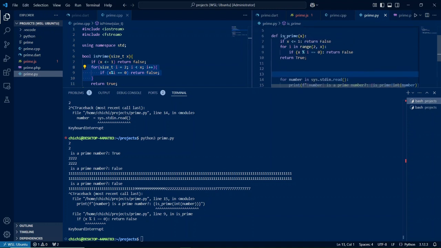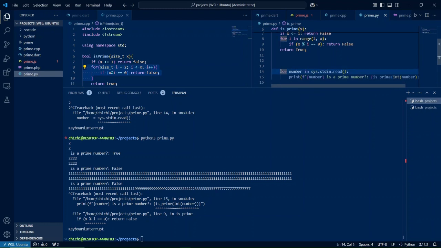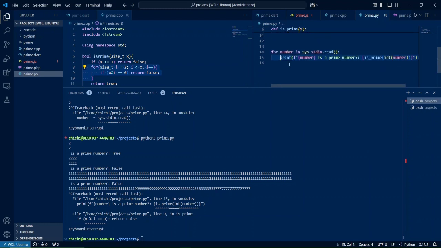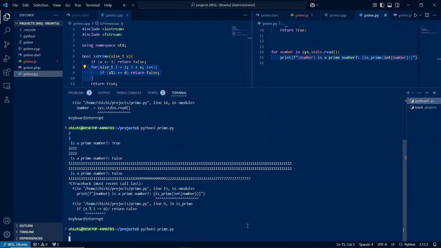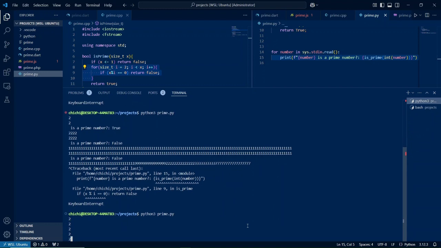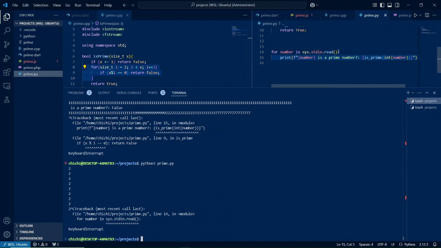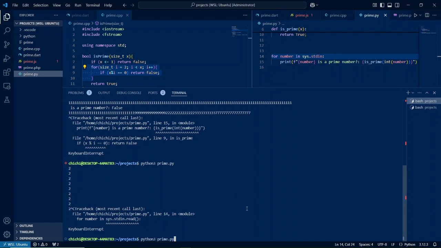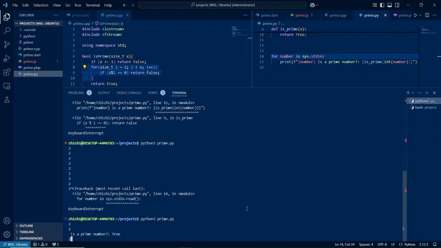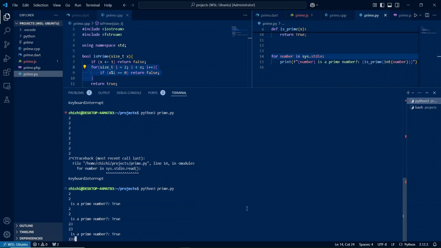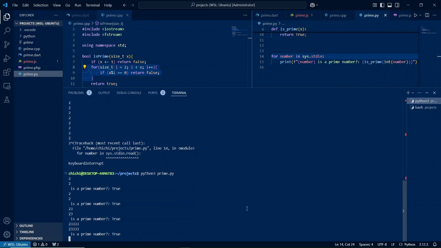Will it work if I say 2? But what if I were to do this? And then will it work? Oh, it does work. Yeah, this makes sense because in Python the file objects are iterable.